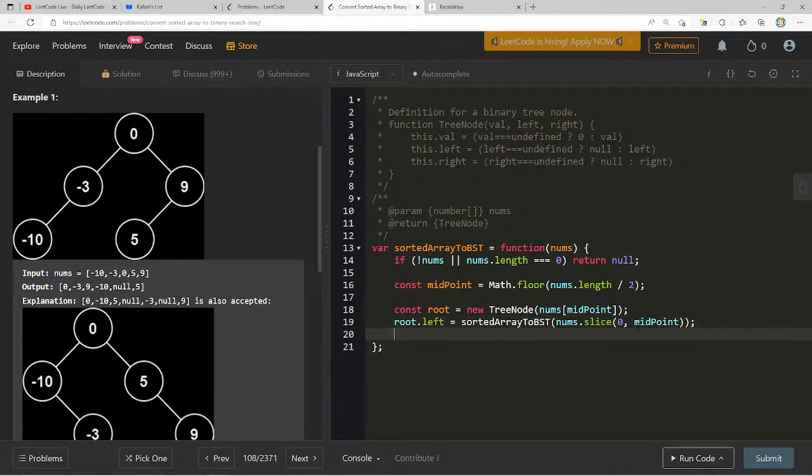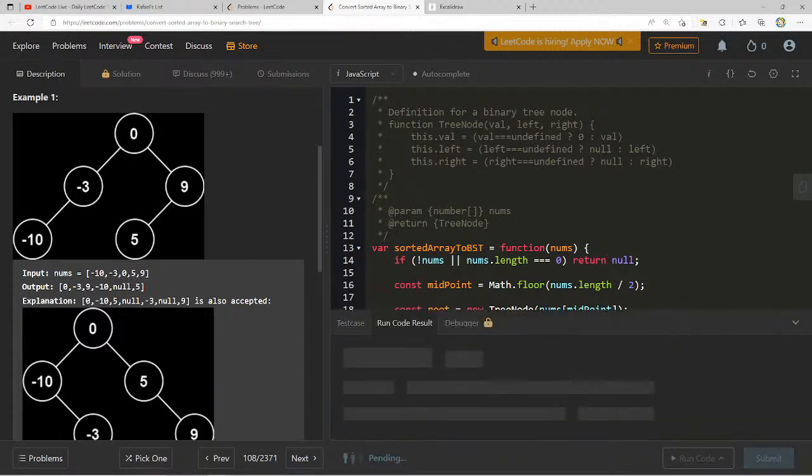And then we can say root.right equals sortedArrayToBST. Now we want to go from the 5 all the way to the end. So we can say nums.slice midpoint plus 1. And if I don't provide a second argument here, it just goes all the way to the end. And then at the end, we just return root.